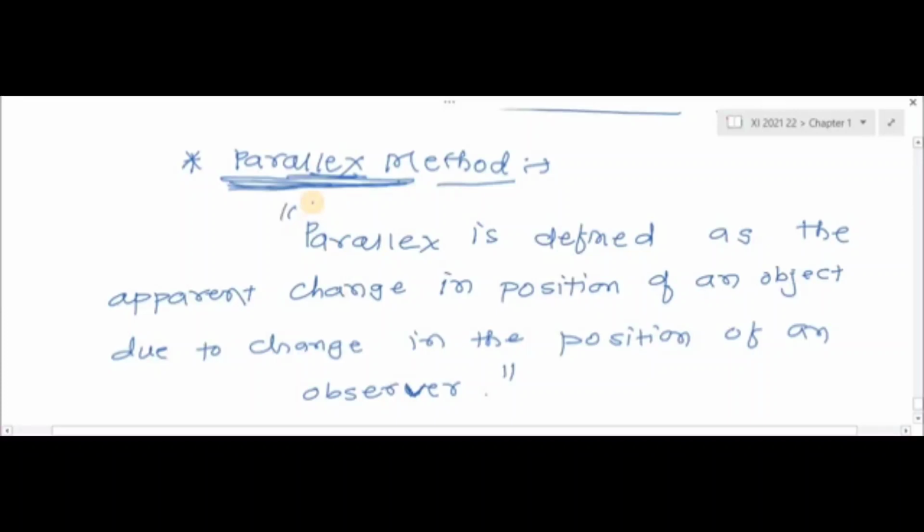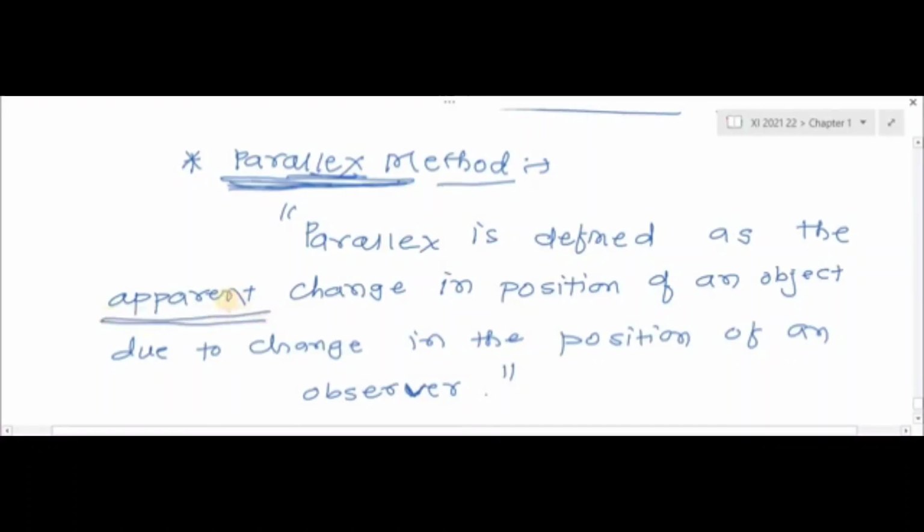In the experiment which you have done, the hand is the object, and can the observer change here? Yes, the eye is the observer, which is shifted from left to right. The hand is the object and the eye is the observer. Due to the change in observer, there is an apparent change in position of the object. Apparent means temporary, not real.